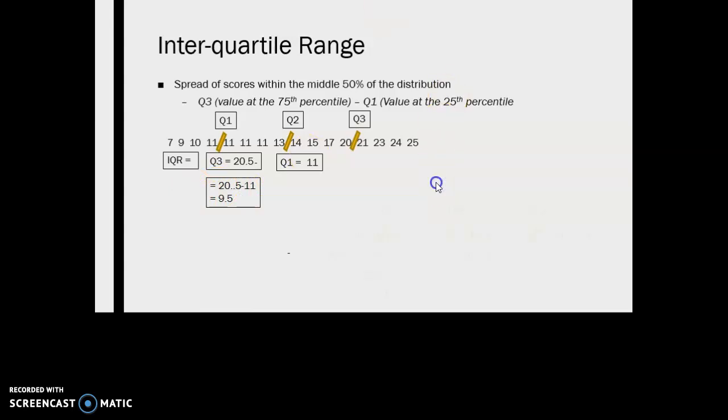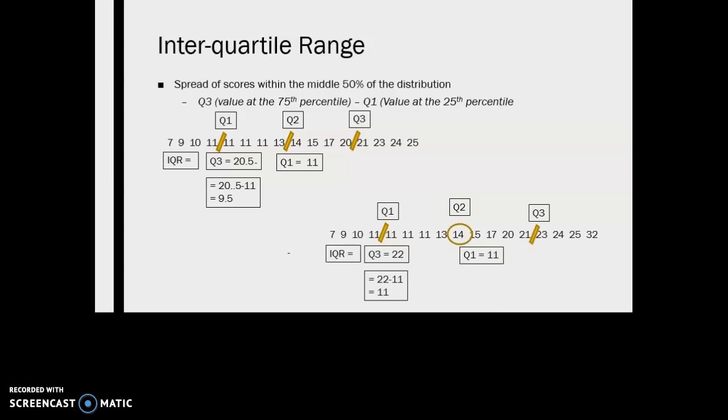Okay, so in order to show or prove that this is robust against outliers, let's just assume we add a different value, say a value of 32. So now we had 16, now we have 17 values. So that actually changes our quartile 2 to the value 14, right? Because that is the 9th value, so it's the center of our distribution. We then split the lower half in half, right? And we get quartile 1, which falls in the same place between those two 11 values, which gives us a Q1 of 11. Quartile 3 moves from between 20 and 21 to between 21 and 23, and that actually is going to give us a Q3 value of 22.